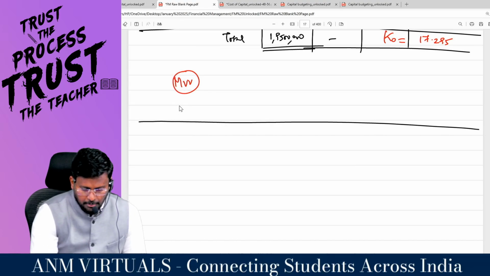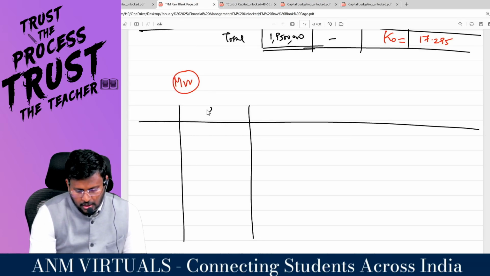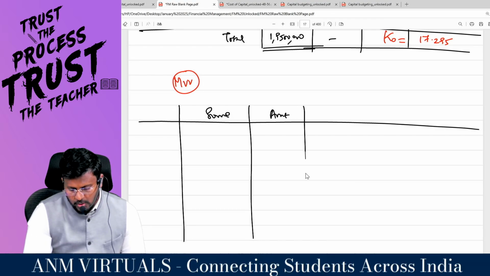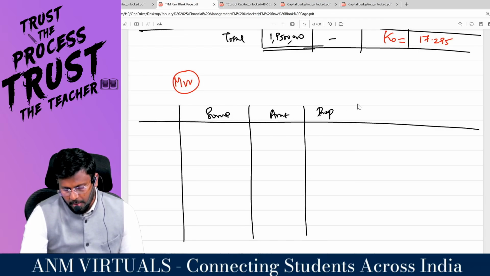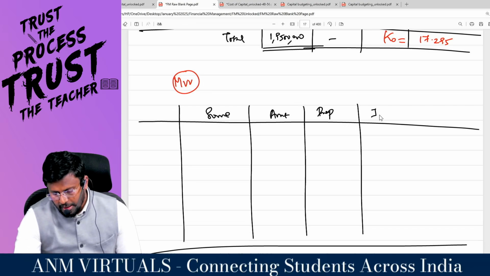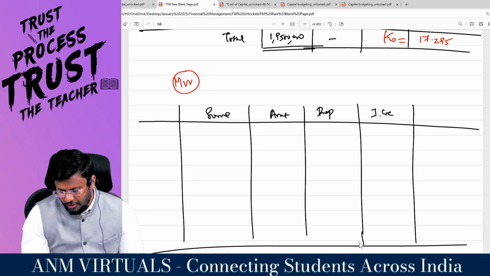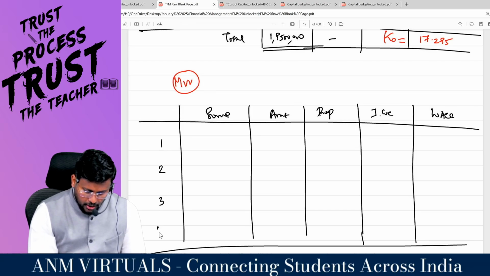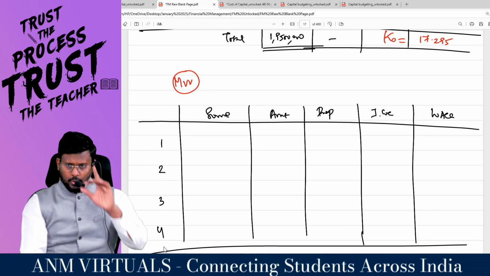Again the same columns. Number 1 is the number column. Number 2 is what? Source column. Number 3 is what? Amount column. Number 4 is what? Proportion column. Number 5 is what? Individual cost of capital. And number 6, WACC. Are you all really with me? 1, 2, 3, 4. Comfortable? So you tell me, man.